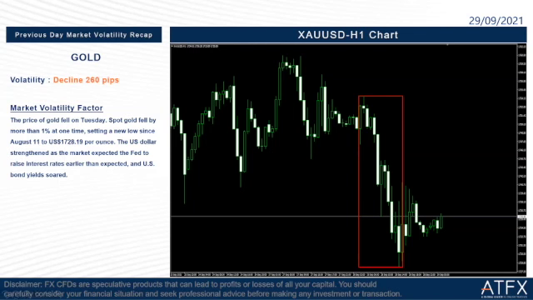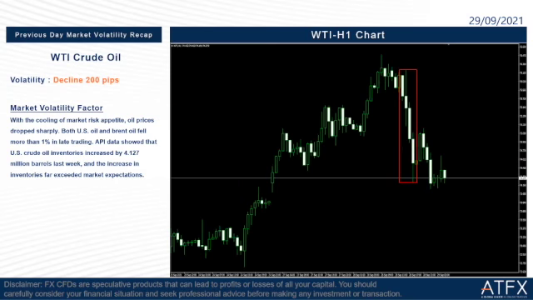Then we go to the next market volatility recap, for WTI crude oil. It declined 200 pips last night. So what happened to the oil prices? Let's take a look at the factor here. With the cooling of market risk appetite, oil prices dropped sharply. Both US oil and Brent oil fell together by more than 1% in late trading.